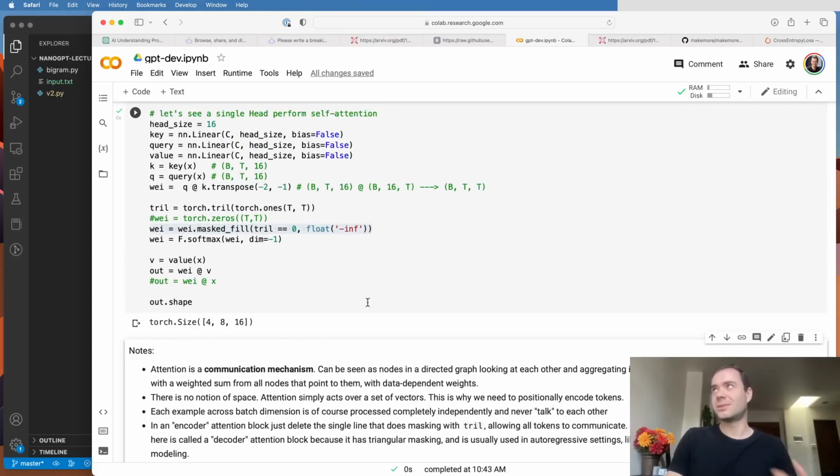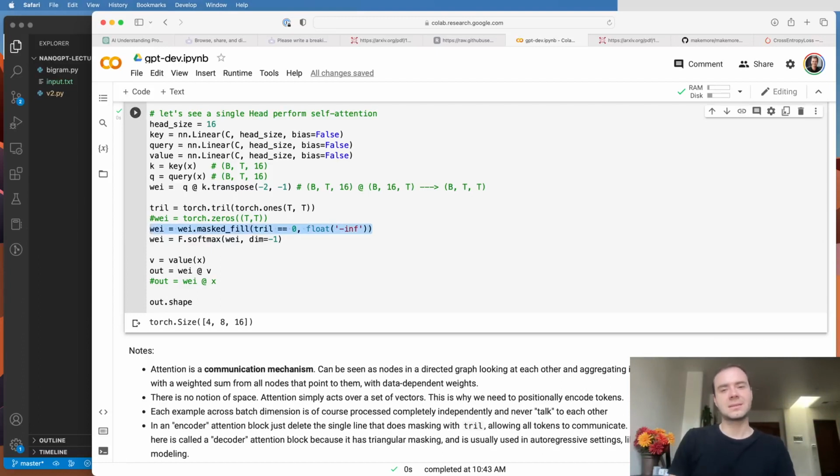What we're implementing here is sometimes called a decoder block. It's called a decoder because it is sort of like decoding language, and it's got this autoregressive format where you have to mask with the triangular matrix so that nodes from the future never talk to the past, because they would give away the answer. Basically in encoder blocks, you would delete this, allow all the nodes to talk. In decoder blocks, this will always be present so that you have this triangular structure. But both are allowed, and attention doesn't care. Attention supports arbitrary connectivity between nodes.